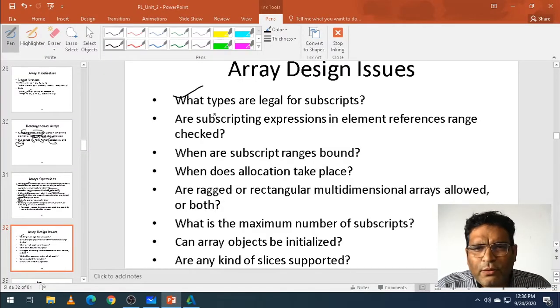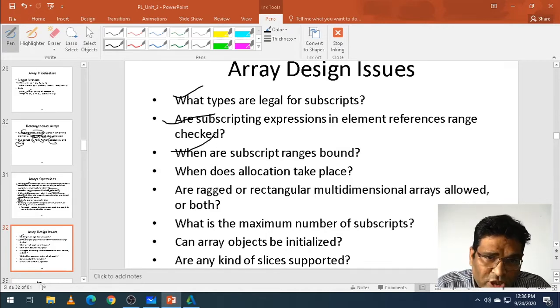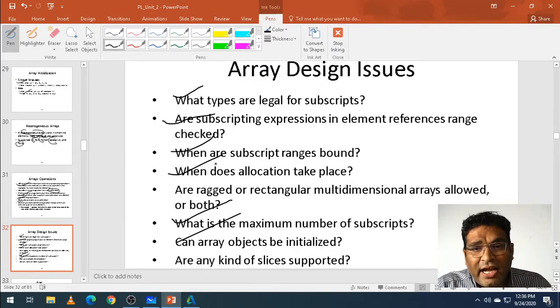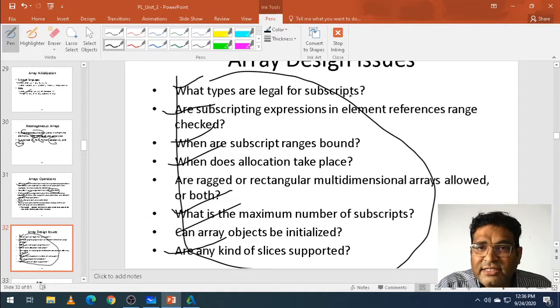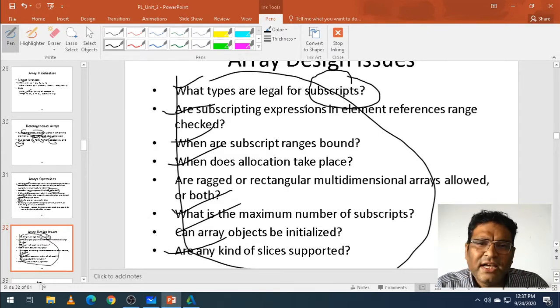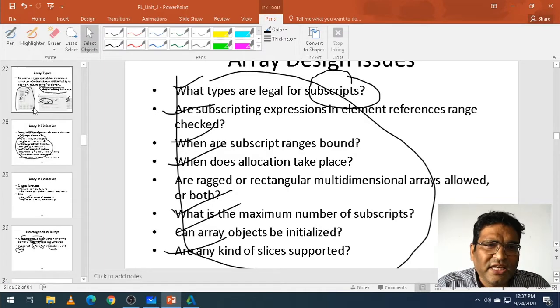So what we are saying is, what types are legal for subscripts? Are subscript expressions in element references range checked? Are there range checks, and are range bounds exceeded? How does the allocation take place? What is the maximum number of subscripts we can give? Can array objects be initialized? And can arrays support slices? These are the design issues we face when we go for arrays. Basically, we deal with subscripts. So we have seen what we mean by an array.